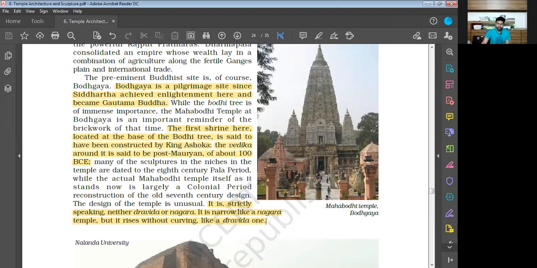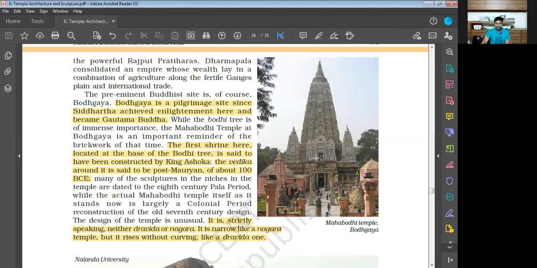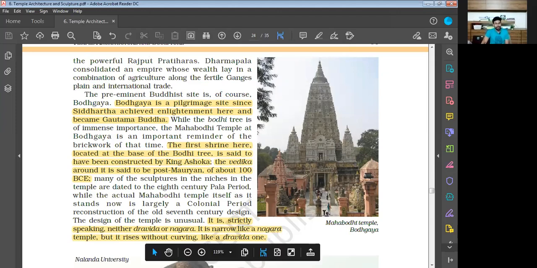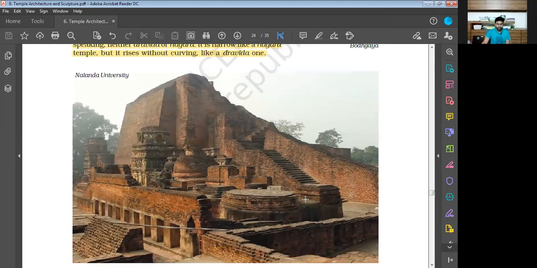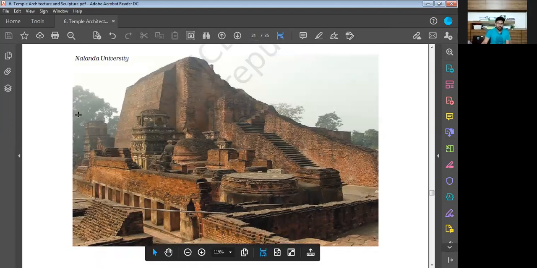So to the right of this screen, you can see the image of Mahabodhi temple at Bodh Gaya. Let us move a little down. Here we can see the remains of the Nalanda University. This was the historical Nalanda University, and this is whatever is remaining there now.